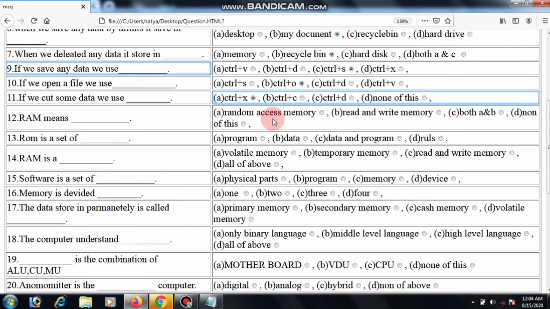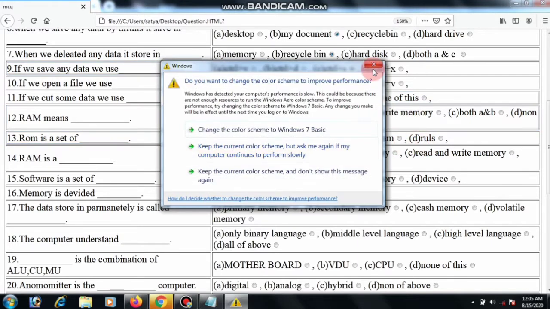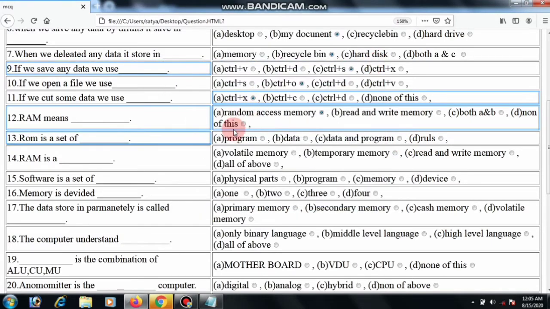RAM means random access memory, read and write memory, both A and B, or none of this. RAM means random access memory. Then ROM: ROM means read-only memory. ROM is a set of programs, data and program rules. ROM is a set of programs.